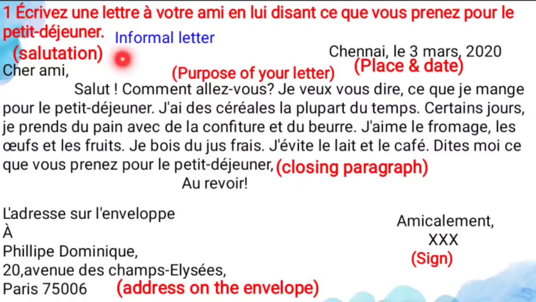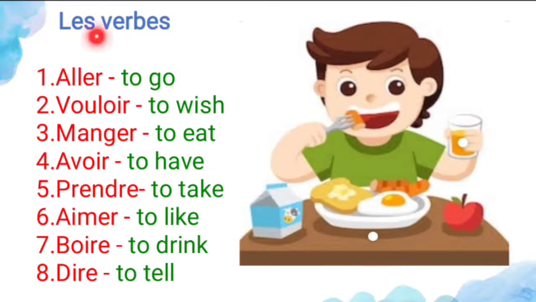So this is all about your letter writing. And let's see some verbs which are based on your letter writing. First one is aller, verb to go, and vouloir to wish, manger to eat, avoir to have, and prendre to take, aimer to like, and boire to drink, and dire means to tell. So these are the only verbs which we have used in this letter.